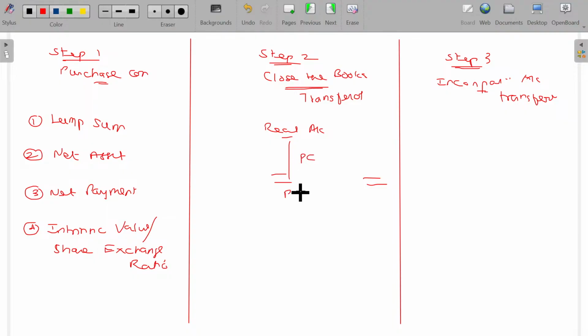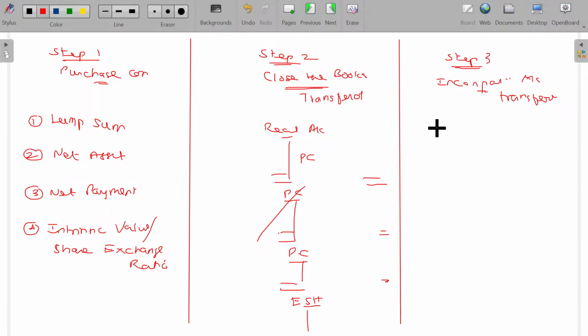So it is better to open the purchase consideration account. Thereafter, purchasing company account, who has to pay the due, and the last one being the equity shareholders account. Even if it is needed, you can prepare preference shareholders accounts also, right? So these are the ledger accounts. Of course, purchase consideration account can be simplified by removing it. So 3 predominant ledger accounts are to be prepared while closing the transferor company's books of accounts. One is realization account, next one is purchasing company account, last one is settlement to the equity shareholders account.